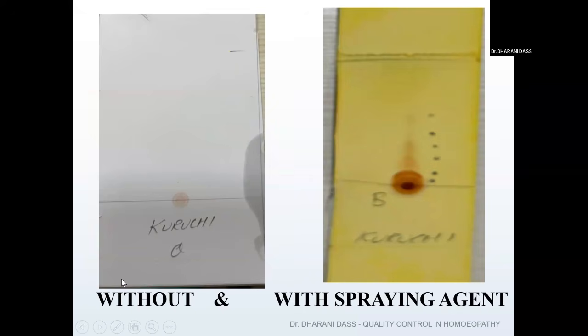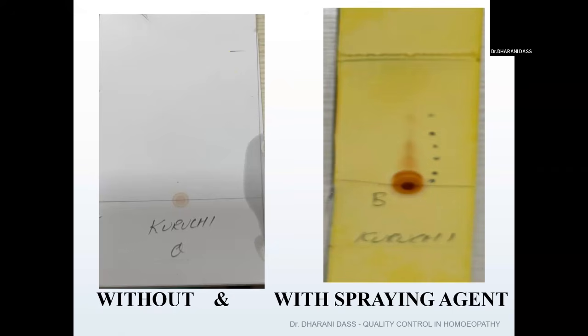Why? Because once the plate is taken out from the development tank, the solvent obviously evaporates, right? So you can't see the marking of where the solvent stops. So immediately after taking it out from the development tank, you mark up to where the solvent has moved.